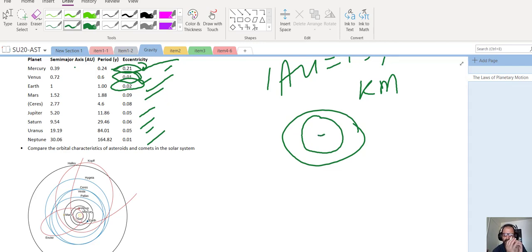So even the sun wobbles a little bit in the motion when it's influenced by the rest of the planets. So it's not exactly going around its center of symmetry. It's going slightly off of the center of symmetry because of the influence of all of these things. So the sun itself is actually moving. If the planet moves this way, the sun moves in the opposite direction with respect to their center of mass. We'll talk about that down the road.